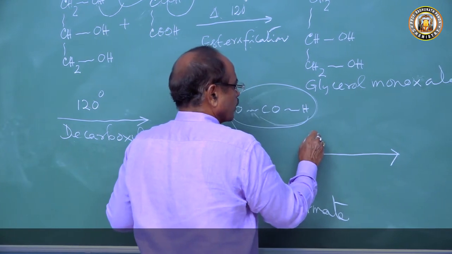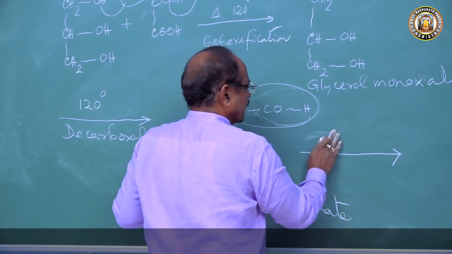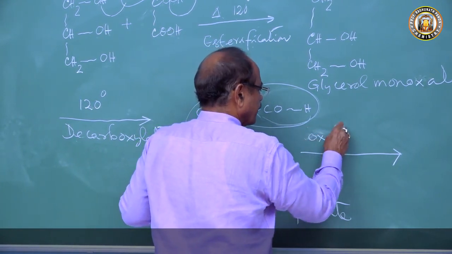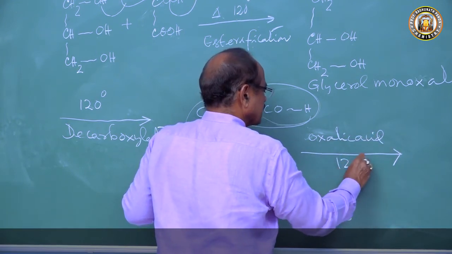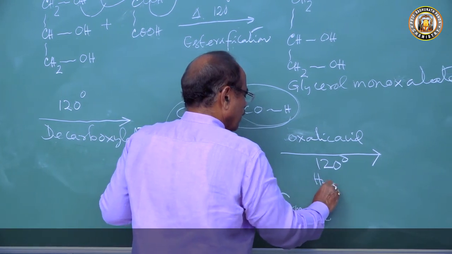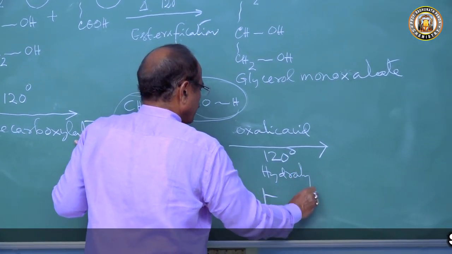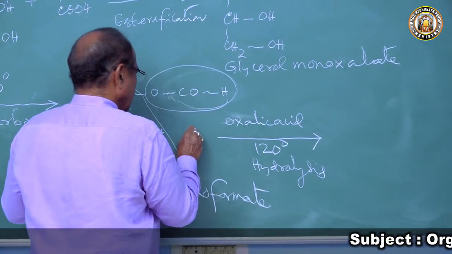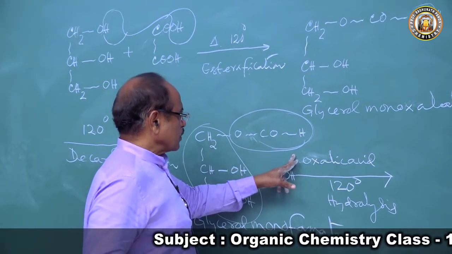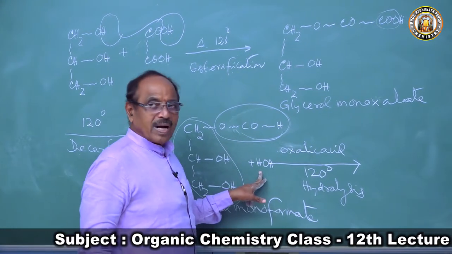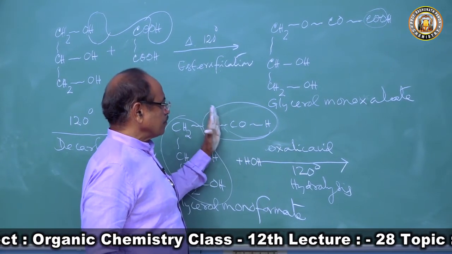We treat this with oxalic acid again, take oxalic acid and heat to 120 degrees centigrade. Here it will undergo hydrolysis. This oxalic acid molecule will give us water, and this water will break here.